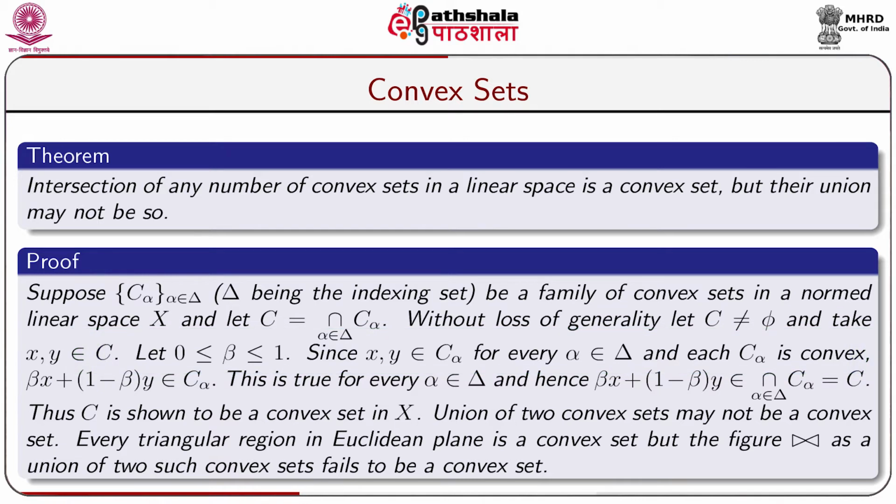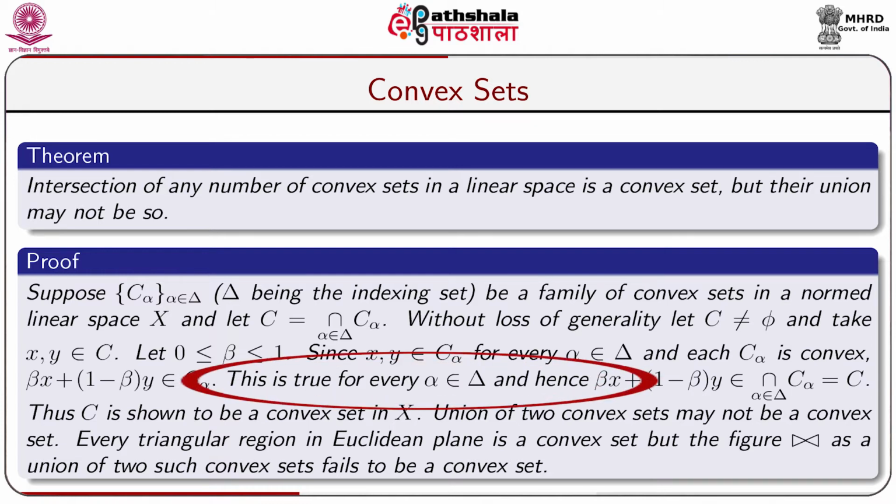Since x, y belong to C, x, y belong to the intersection of C alpha where alpha belongs to delta. So x, y belong to C alpha for every alpha belonging to delta, and since each C alpha is convex, beta x plus (1 minus beta) y belongs to C alpha.